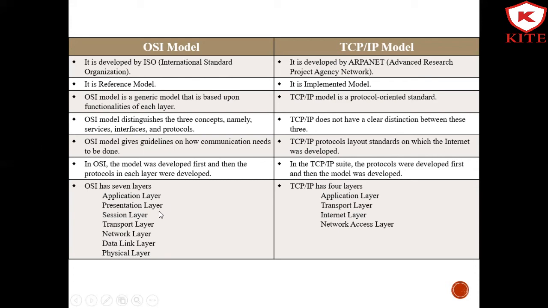Then the OSI model has 7 layers: application layer, presentation layer, session layer, transport layer, network layer, data link layer, and physical layer. Whereas the TCP/IP model has mainly 4 layers: the first one is the application layer, the second is the transport layer, the third is the internet layer, and the fourth is the network access layer.